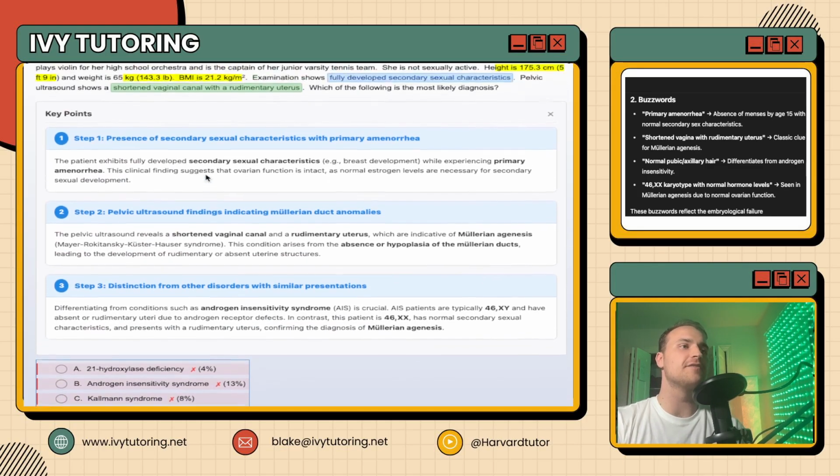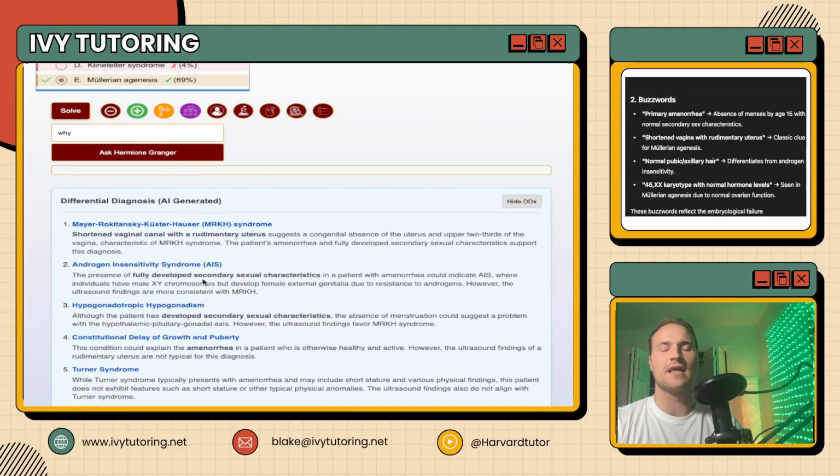Here are the key points. For instance, if you're not sure what the key points are, here are the differential diagnoses. It goes on and on.